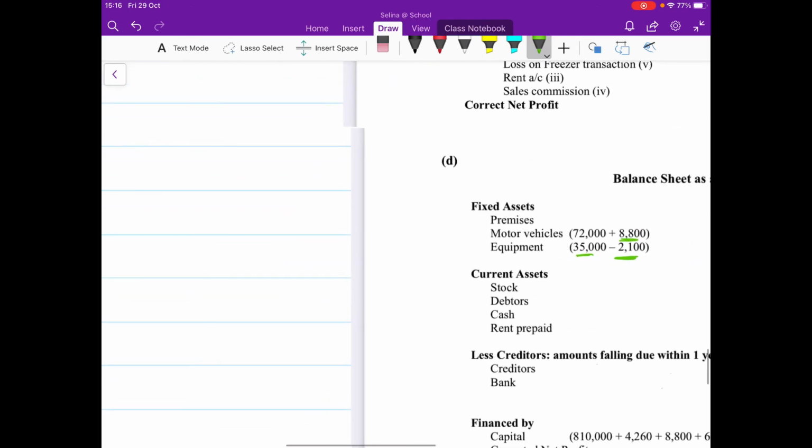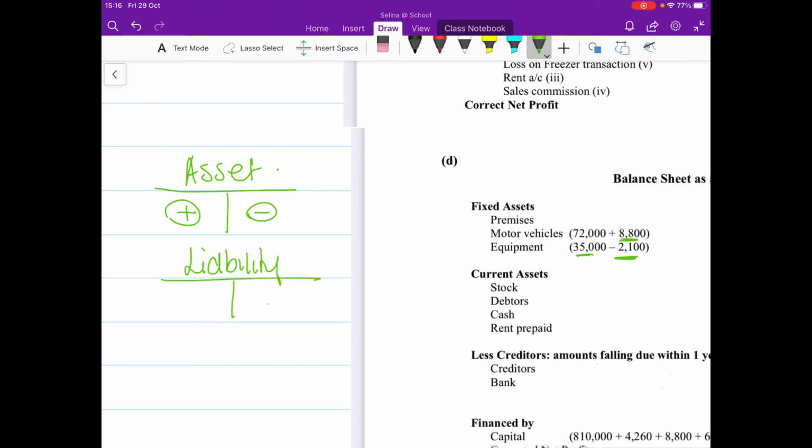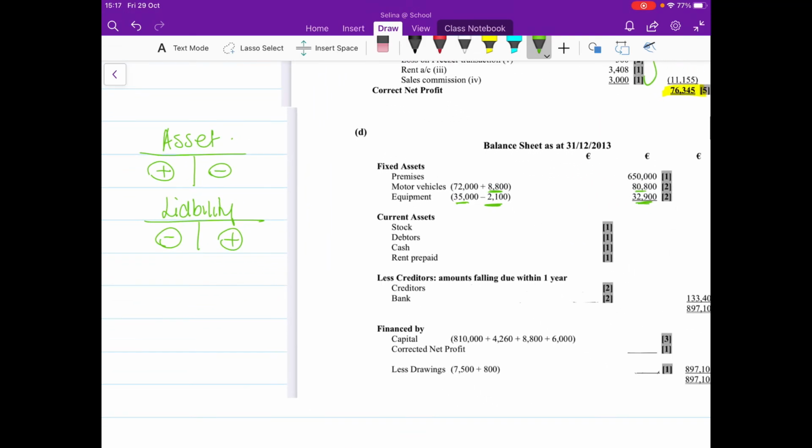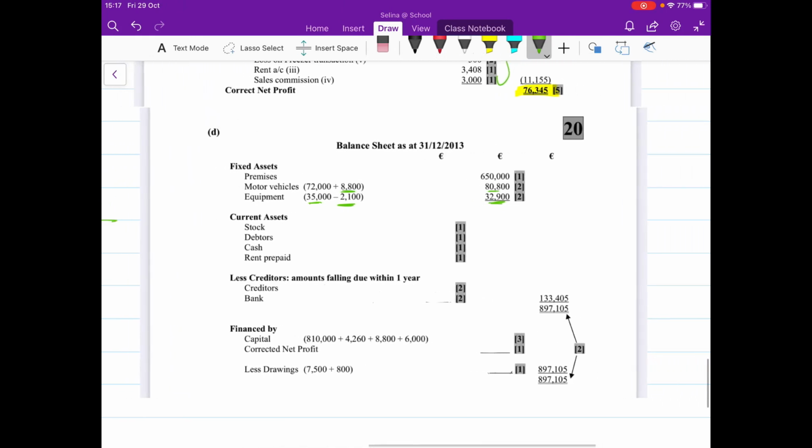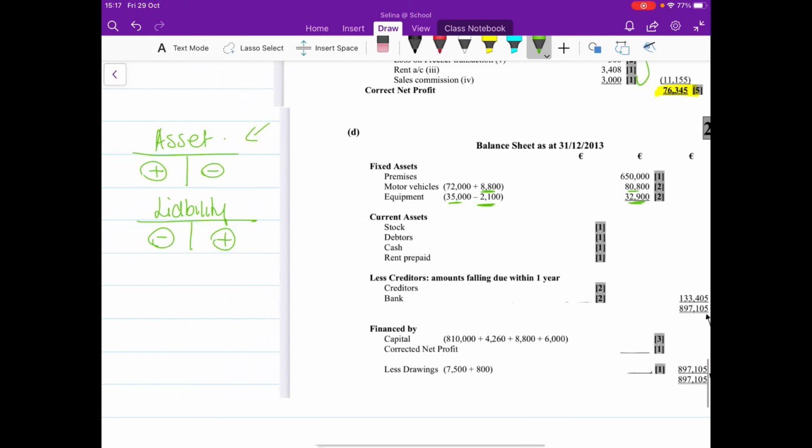Now I might just write these rules out here. If it's an asset that we're looking at, if it's a debit, you're going to add it on, and if it's a credit, you're going to take it away. And then a liability is the opposite, okay? So that's a plus on the credit and a minus on the debit, okay? So they're the rules of your assets and liabilities, okay? Next, I'm going to current assets. So we're still looking here at the asset rules, okay? Debit is we're going to add it on if we debited, and we're going to take it away if we credited.